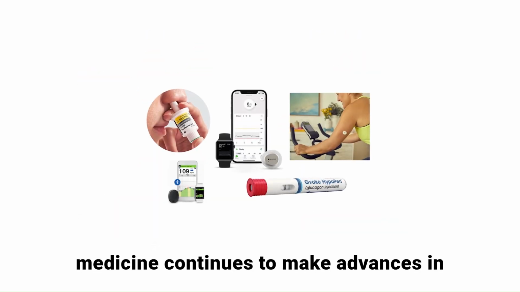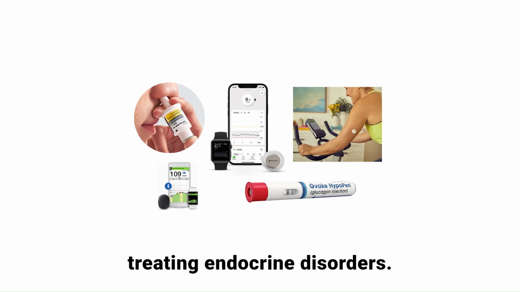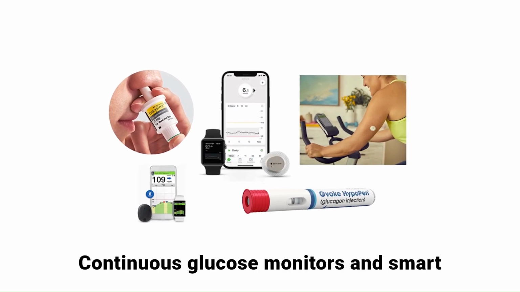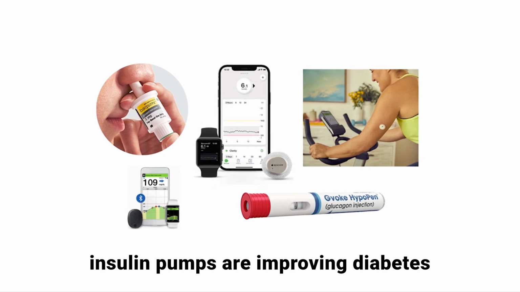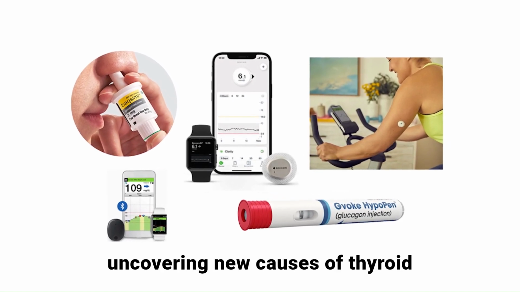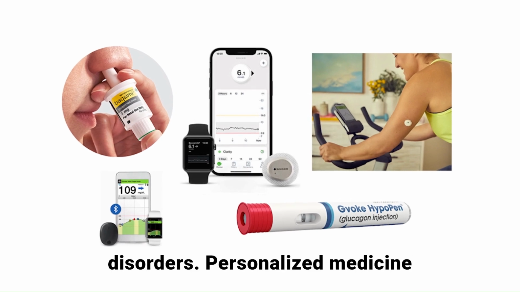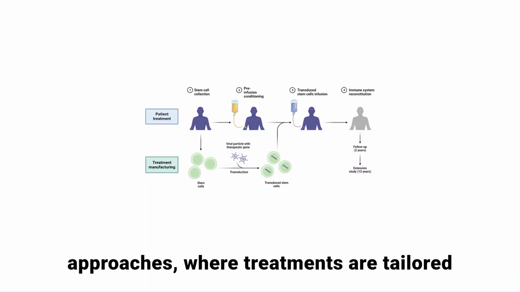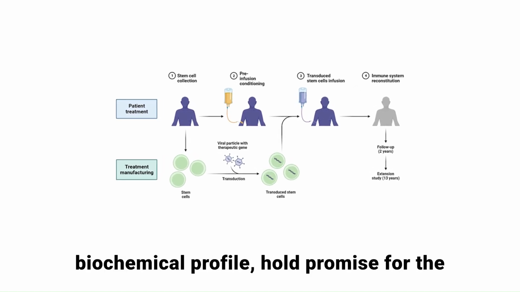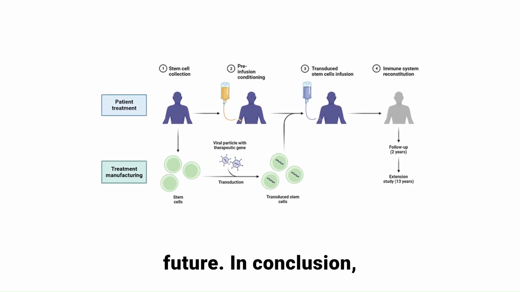Modern medicine continues to make advances in treating endocrine disorders. Continuous glucose monitors and smart insulin pumps are improving diabetes management. Genetic research is uncovering new causes of thyroid disorders. Personalized medicine approaches, where treatments are tailored to the individual's genetic and biochemical profile, hold promise for the future.